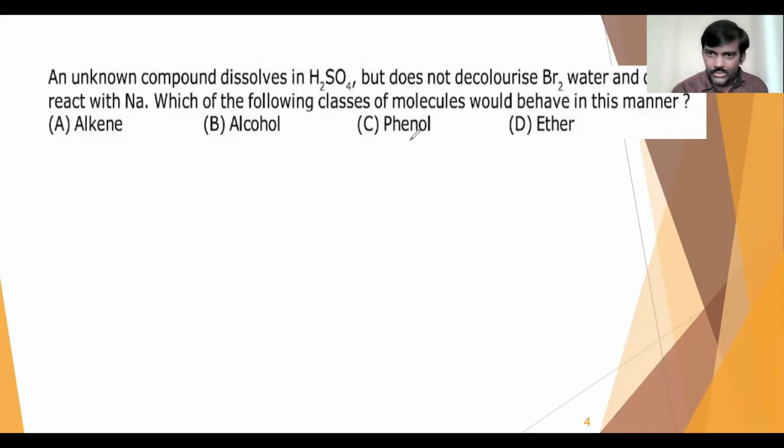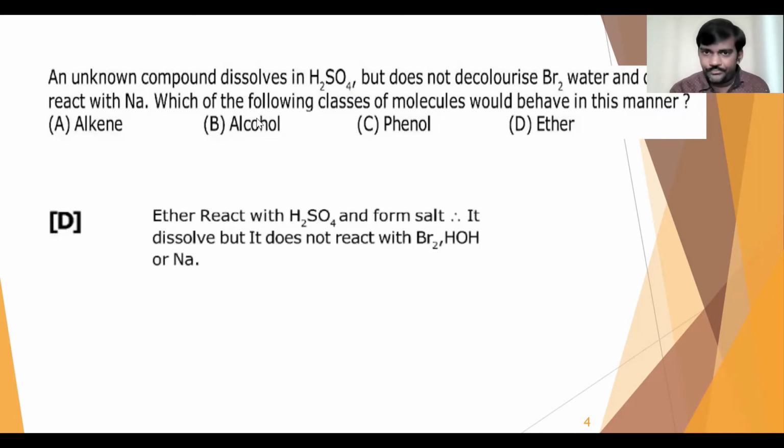So then what else is there? Ether is there. Ether reacts with sulfuric acid to give us a salt, and at the same time it won't decolorize bromine water, and it won't react with sodium either. So that is our answer. Option D once again, right? Option D is the answer. The reason I already told you. So that is the third question.